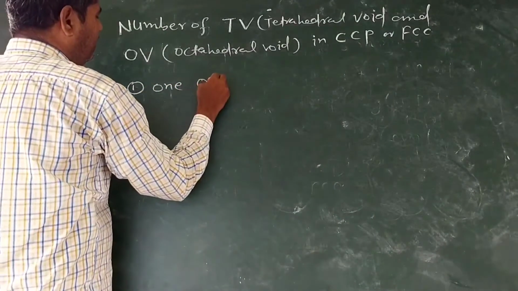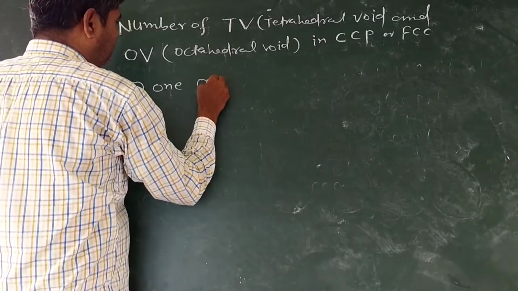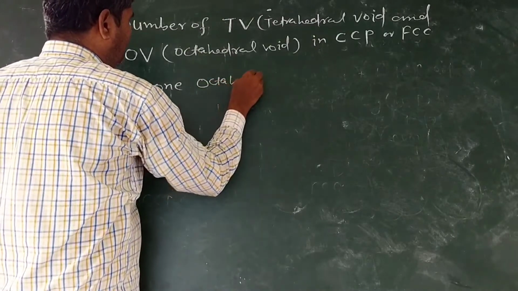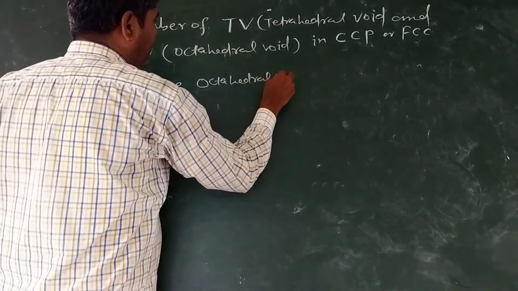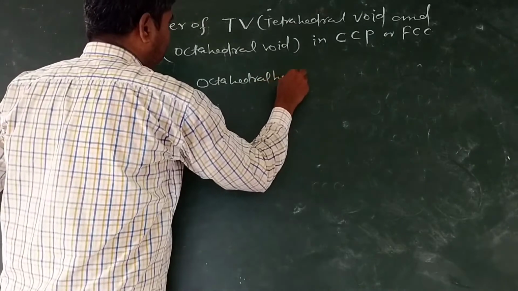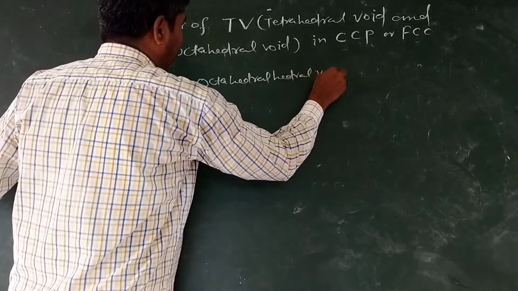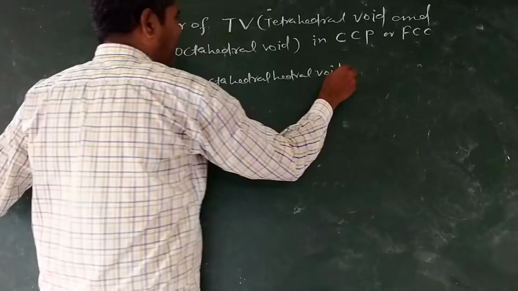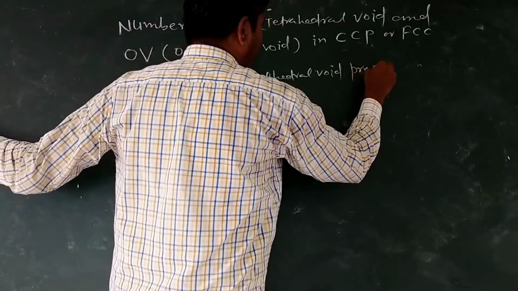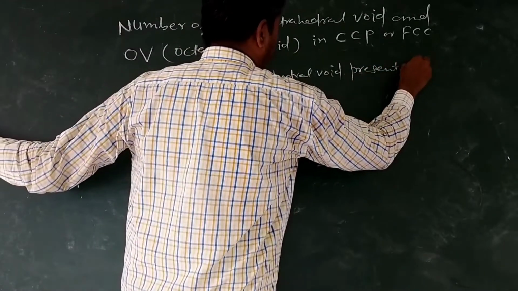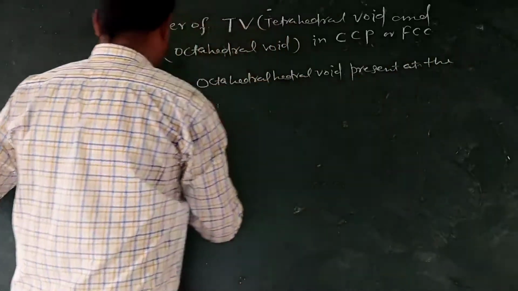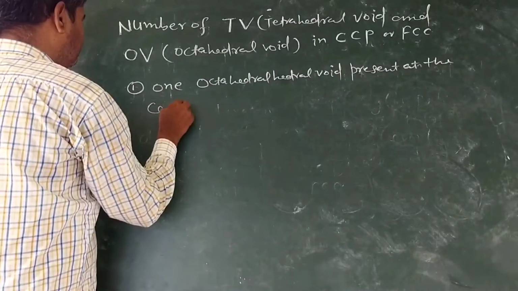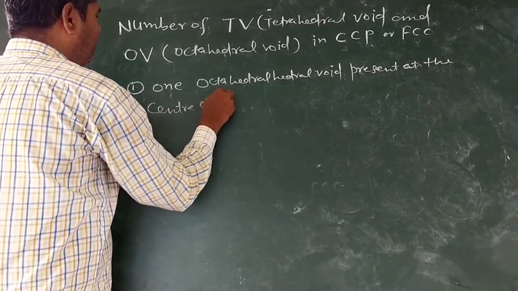One OV, octahedral void, is present at the center of body.